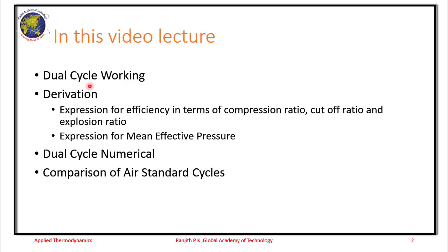In this video lecture, we look at the working of the dual cycle and the derivation of the efficiency in terms of compression ratio, cutoff ratio, and the explosion ratio. Also, the expression for mean effective pressure and one sample numerical on the dual cycle. Further, we compare all the air standard cycles and we make this comparison based on few parameters.